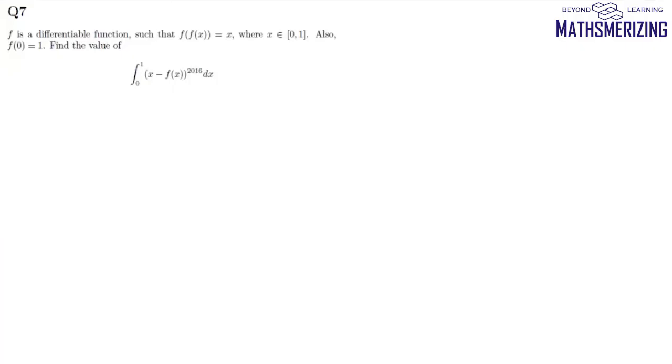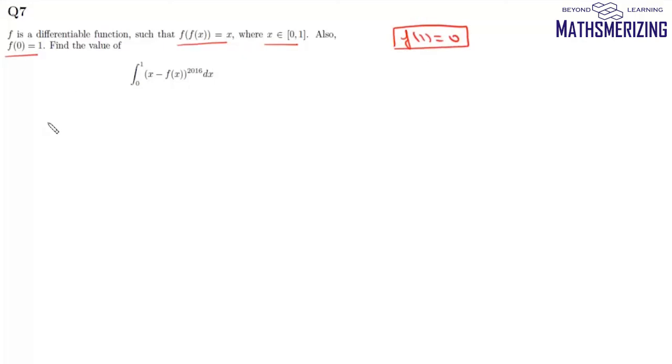Now question number 7 is: let f be a differentiable function such that f(f(x)) is x, where x belongs to 0 to 1, and also f(0) is 1. Find the value of this integral of (x minus f(x)) to the power 2016 dx. Now we are given that f(0) is 1, so we'll put x as 0. We'll get f(1) equals 0. So we have this condition that f(0) is 1 and f(1) is 0.